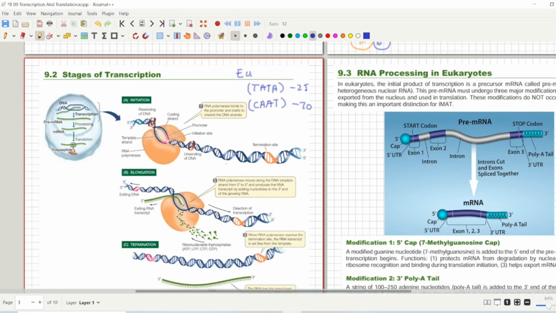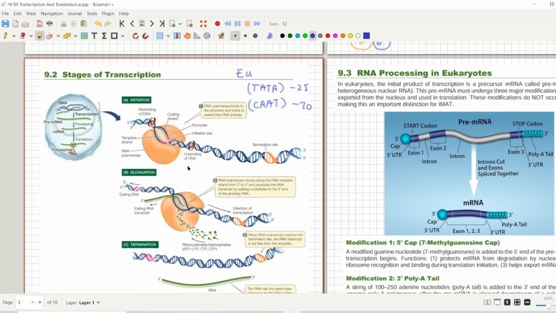These are the promoter regions, the regions where the RNA polymerase enzyme will actually start working. We have already discussed RNA polymerase, what processes it has, and how it binds. It binds to the promoter and starts to unwind the DNA strand. So what happened in the initiation phase? In eukaryotes you had a promoter region with the TATA box and CAT box, and RNA polymerase came and bound there.